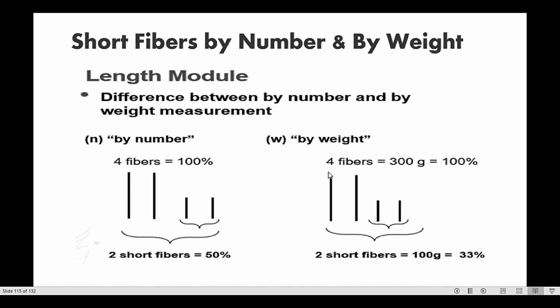And on the other side, here are 2 fibers weighing 100 gram, and if we measure the weight, it is 33 percent. So the figure with respect to percentage is that short fiber by number is more and short fiber by weight is less. Whereas the same number of fibers, same quantity, but with respect to percentage, short fiber by number is showing more quantity and by weight it's showing less.